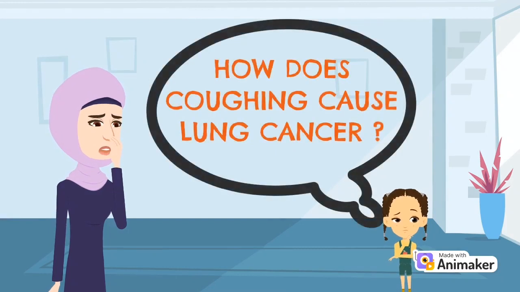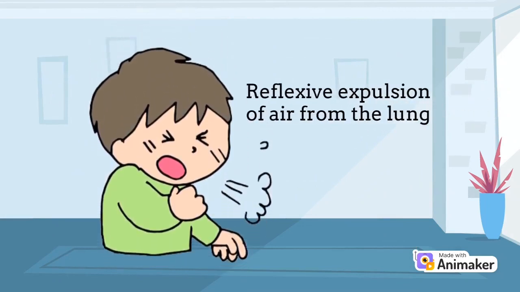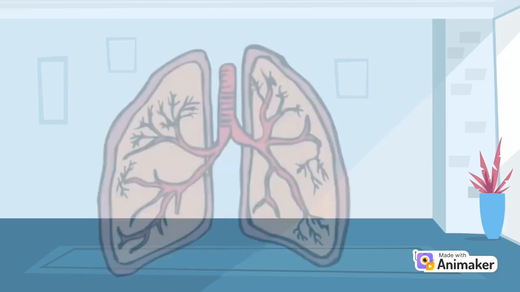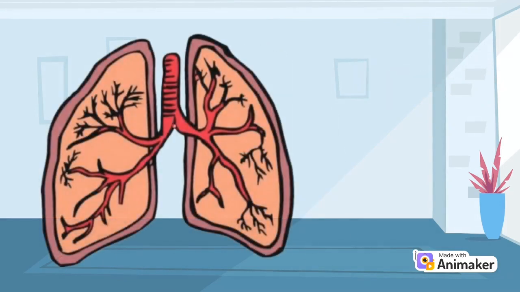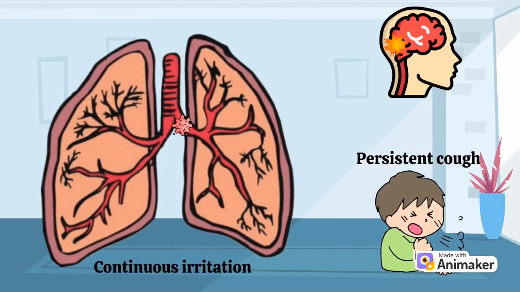So, how does lung cancer cause coughing? Persistent cough occurs when there is a reflexive expulsion of air from the lung, which attempts to clear the mucus and foreign objects that enter with inspiration and are irritating the trachea or bronchi. The receptors in the respiratory tubes are excited as lung cancer spreads there, alerting them to the presence of foreign objects and inducing the cough reflex. We will experience a persistent cough all day due to this discomfort, which is consistent and ongoing.